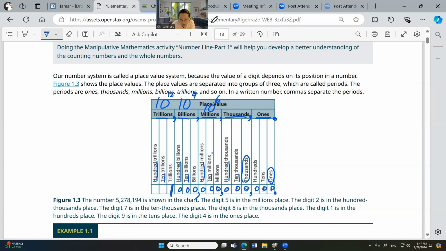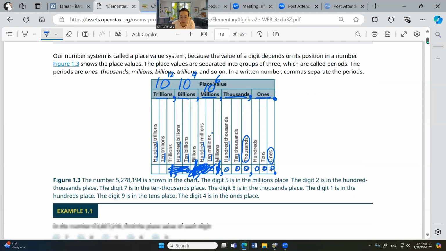If you put 9 zeros right here, this is a billion. If you put 6 zeros, this is a million. Okay. So now it's just practice.